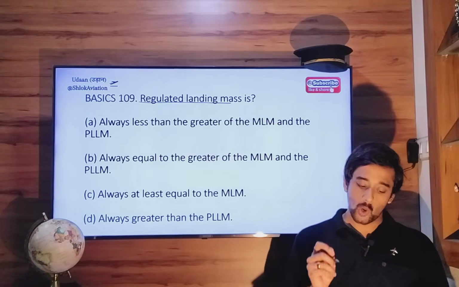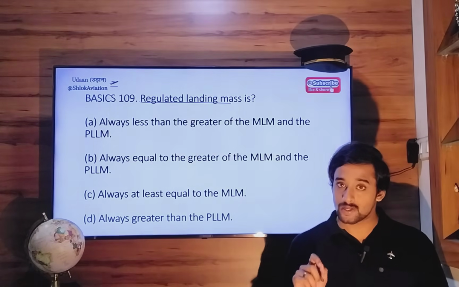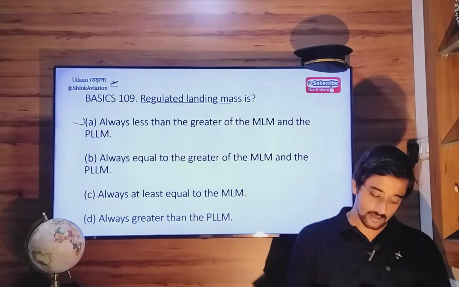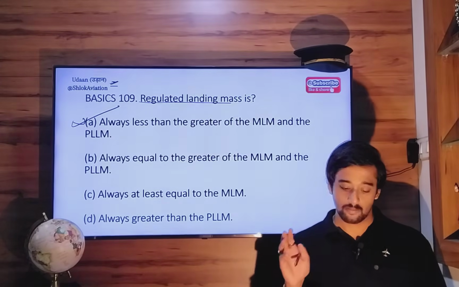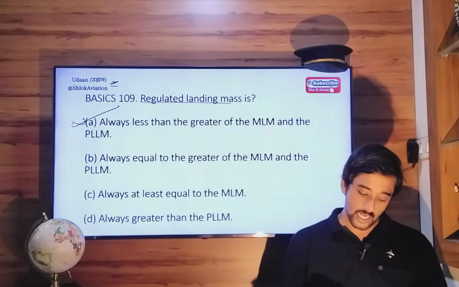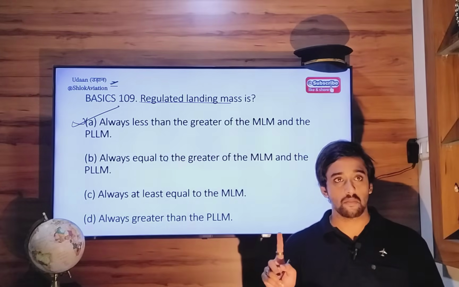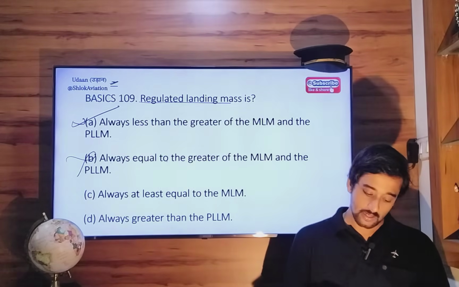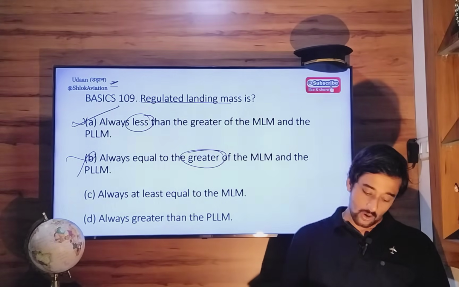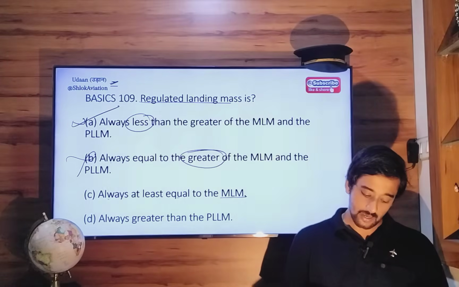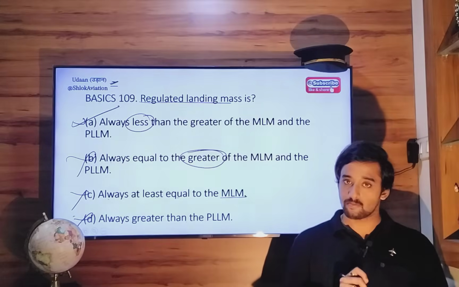Regulated landing mass is always less than the greater of structural landing mass and performance limited landing mass. Yes. Okay, you have to select a value which is the lower of them, right? So always equal to the greater of structural landing mass and performance landing mass. Wrong. It has to be less, not greater. Always equal to maximum structural landing mass. Always greater than performance landing mass. No. So option Alpha. Very simple.